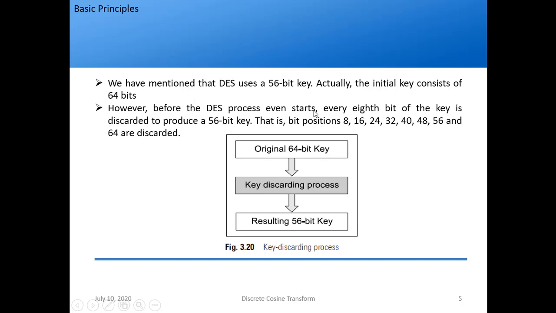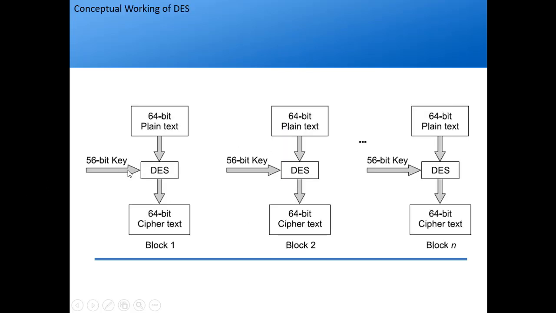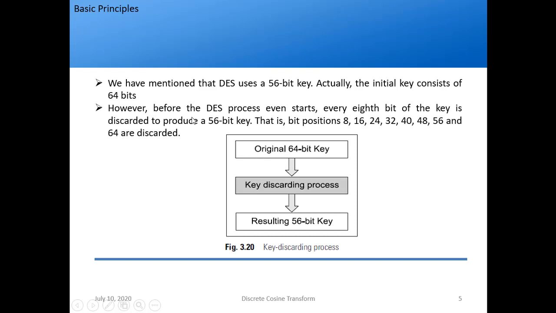Before the DES process even starts, some bits of the key are discarded to produce a 56-bit key. Okay, so what does that mean? If I go to the previous slide, there I get a 56-bit key, but actually before this 56-bit key, it is a 64-bit key. So how is it produced? It is produced by discarding the bit numbers 8, 16, 24, 32, 40, 48, 56 and 64. So we have an original 64-bit key, and again we have a picture, remember.